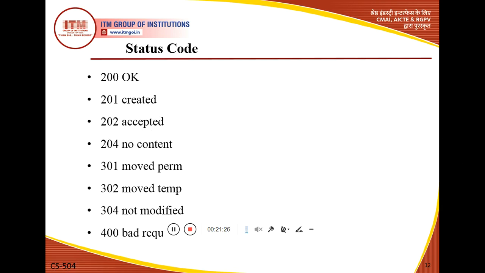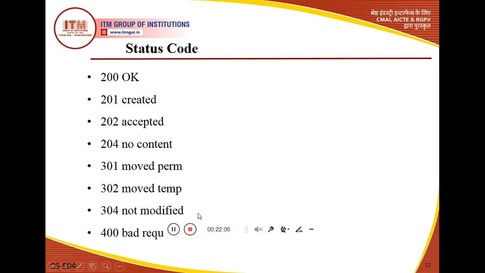Now the next series is the 300 range. We will use 301, 302 and 304. So what are the phrases of these codes? The phrases are written here with the status codes. The status phrase of 301 is moved permanently, 302 is moved temporarily, and 304 means not modified. Moved permanently means the requested URL is no longer used by the server, and moved temporarily means the requested URL has moved temporarily.